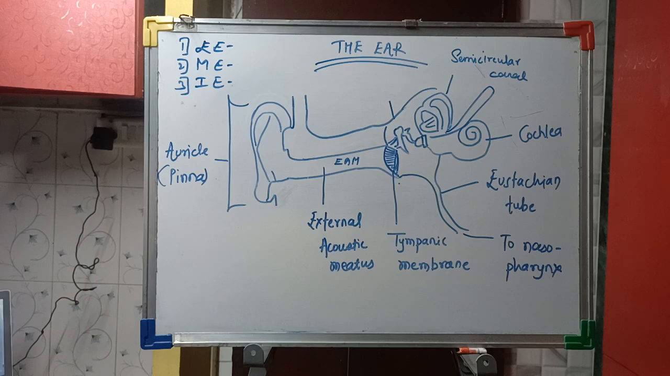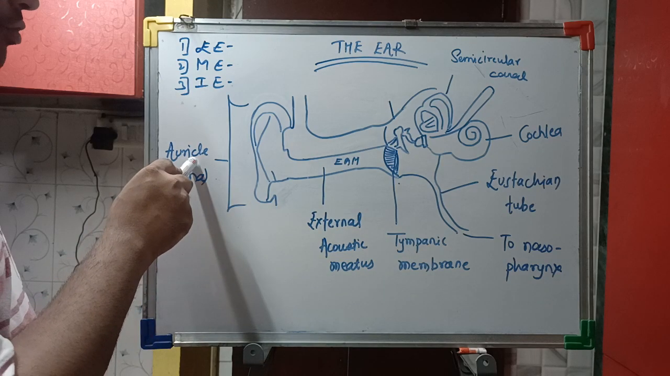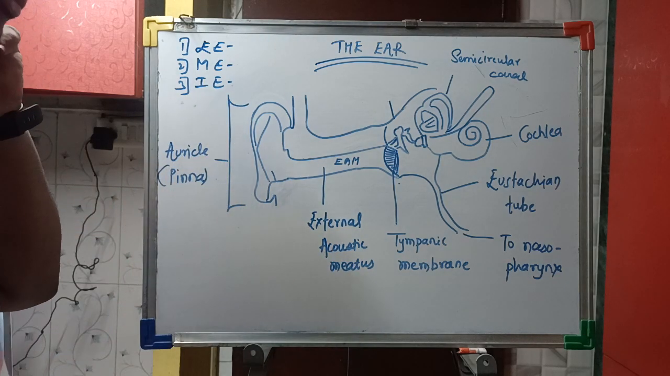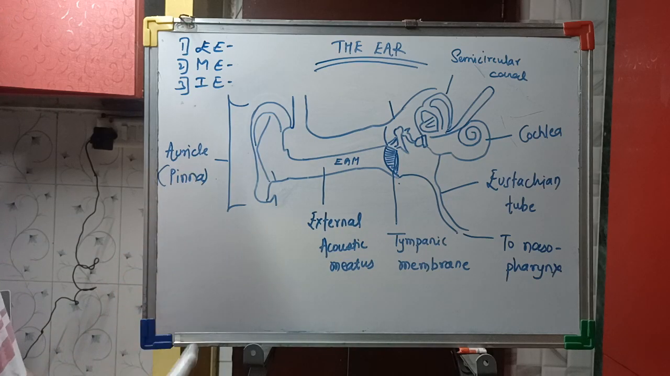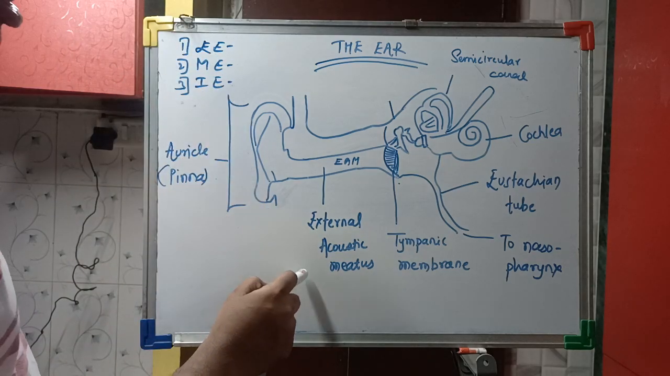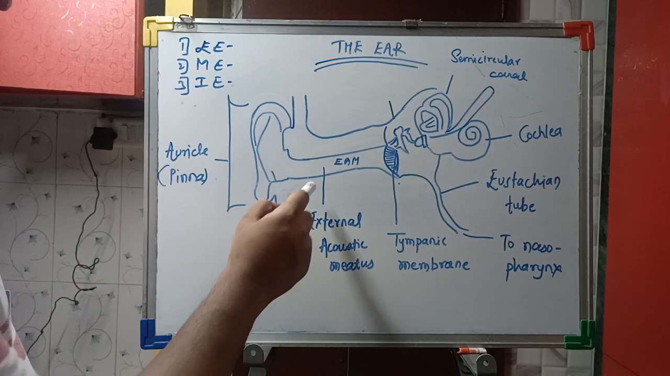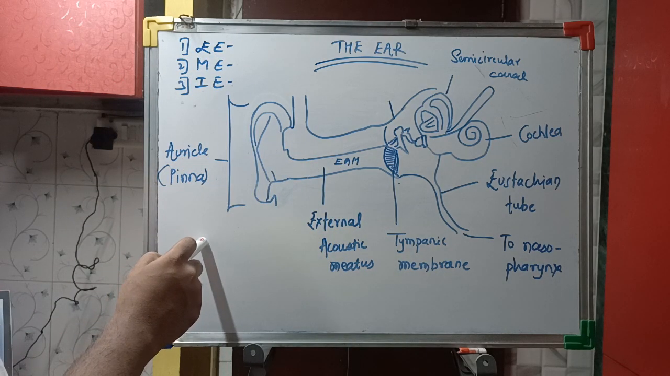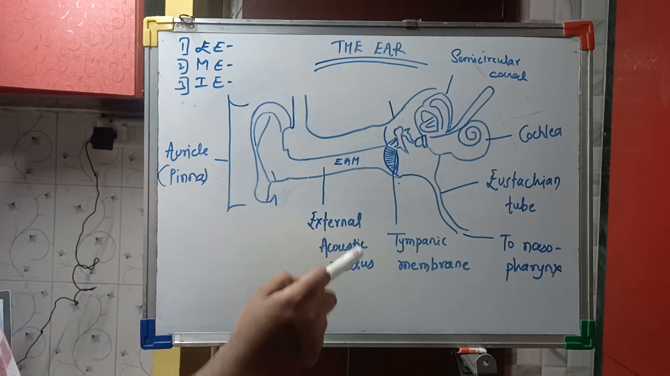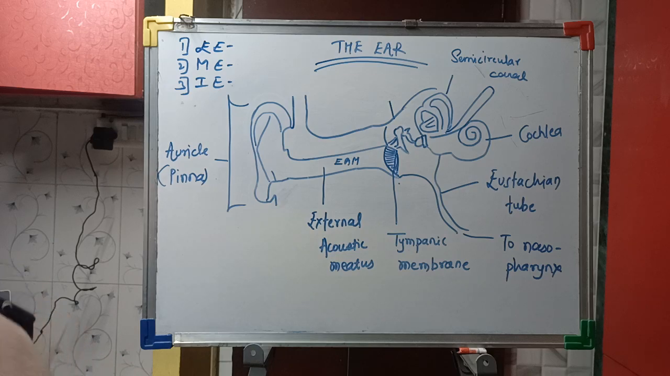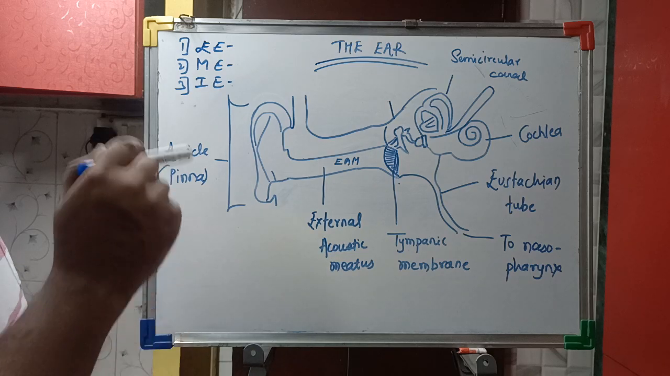The external ear comprises the auricle, which is the cartilaginous part which can be folded with our hands also, or the pinna. Then the external acoustic meatus or the external auditory canal. So the external ear consists of auricle and external auditory meatus or the external auditory canal. We will move forward to the middle ear.